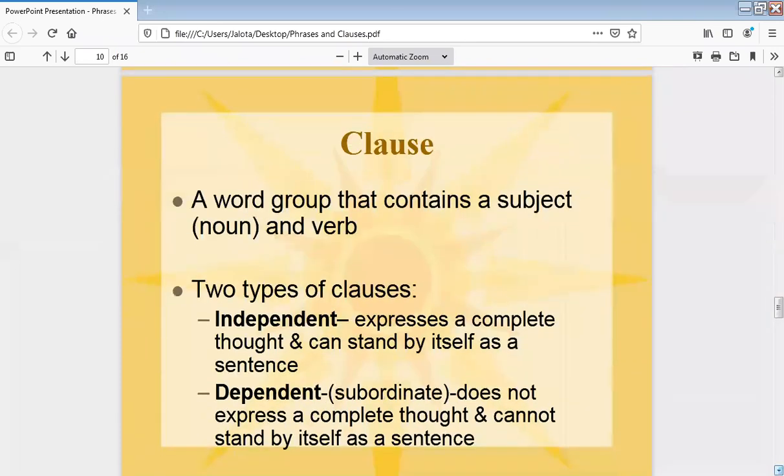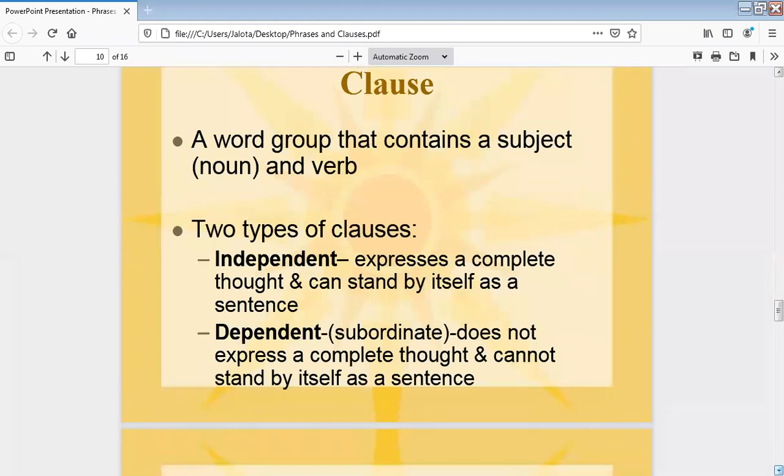Clause: a word group that contains a subject and verb. There are two types of clauses, mainly independent and dependent. An independent clause is a principal clause which is independent in itself. When it is independent, it is principal. It should be clear to you. A principal clause is a complete sentence. It is not depending on anything.